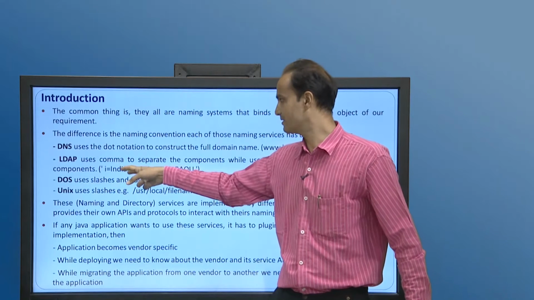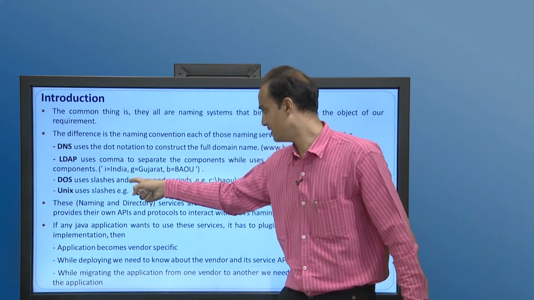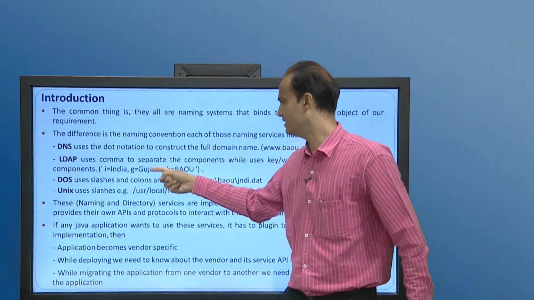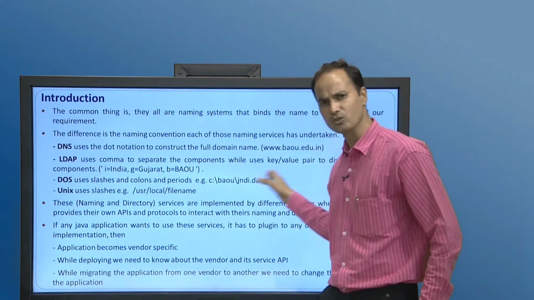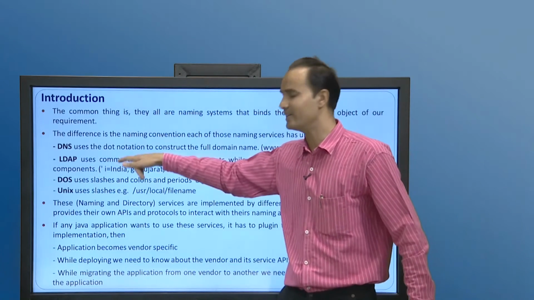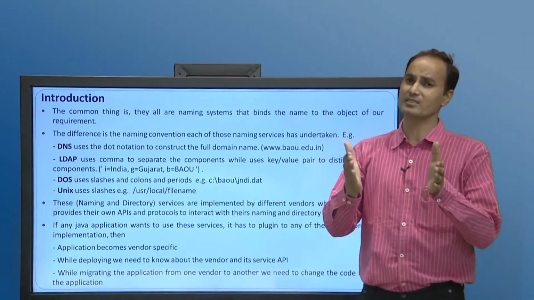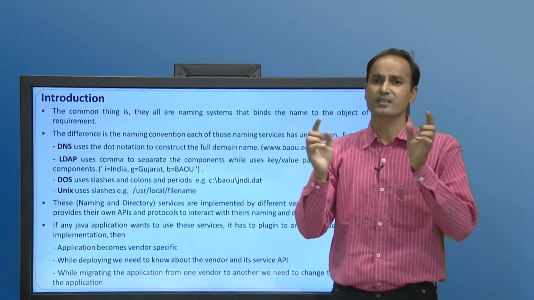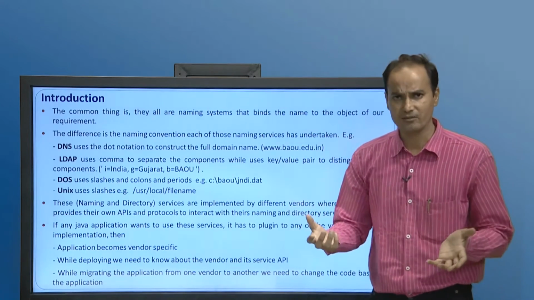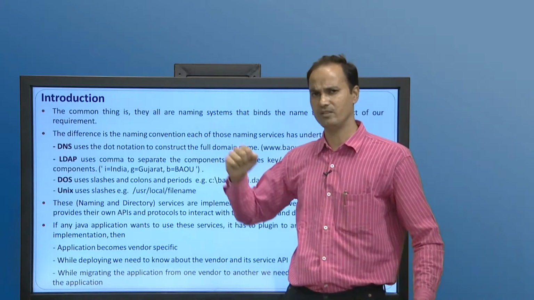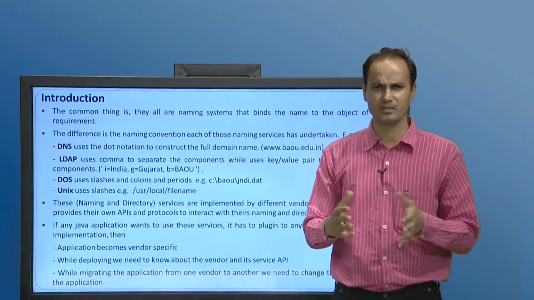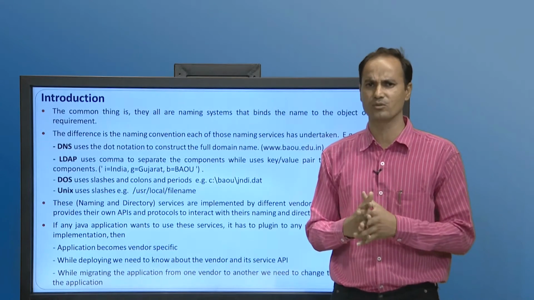So first we can say the service is I, and India is separated by comma, then G, Gujarat, B, BAU, and the list goes on. So we can say that the LDAP service uses the comma and key-value pairs for its services. At the same time DOS, we already know it is the Disk Operating System, and we use commands to work with it.